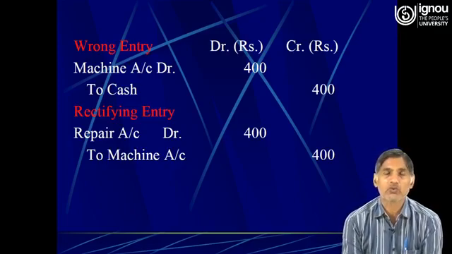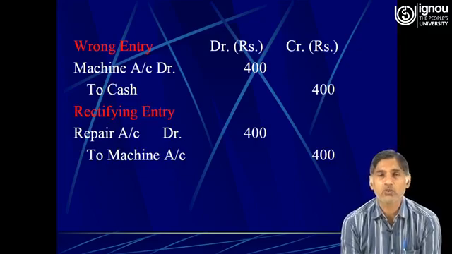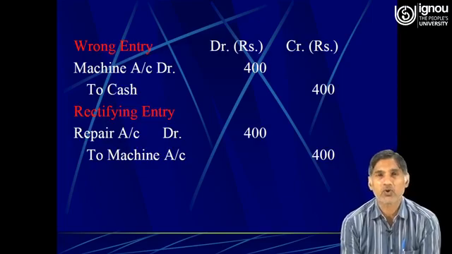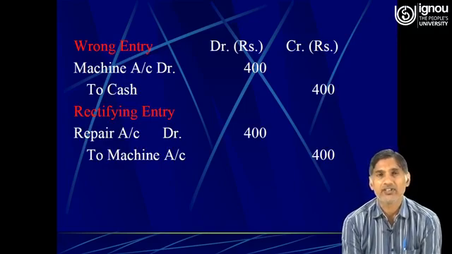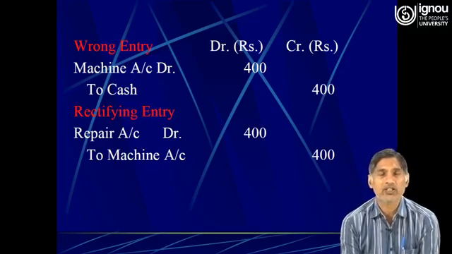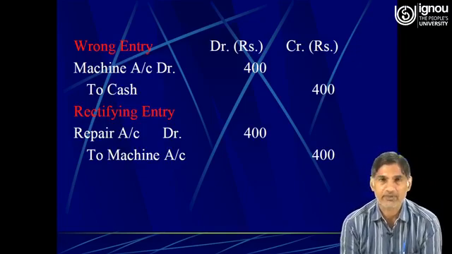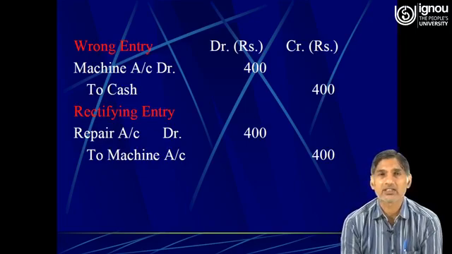So in order to rectify the two-sided error, we must be very particular, and we must follow a very strict pattern of rectifying such mistakes. First we need to understand what should have been the right entry. This is the first step. The second step is what actually the journal entry was passed in the books of the account. And the third one is rectifying entries.